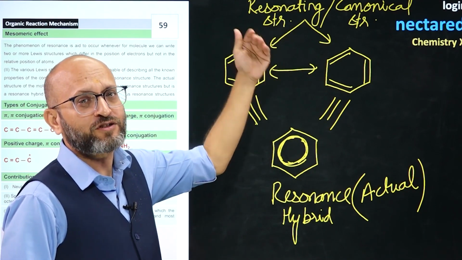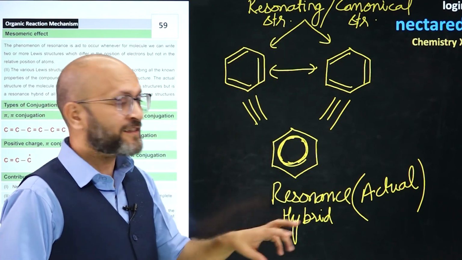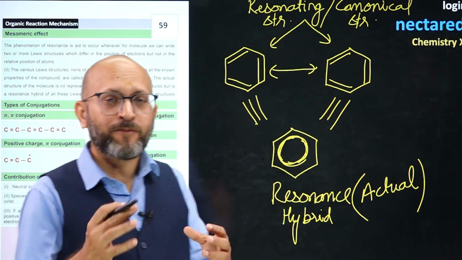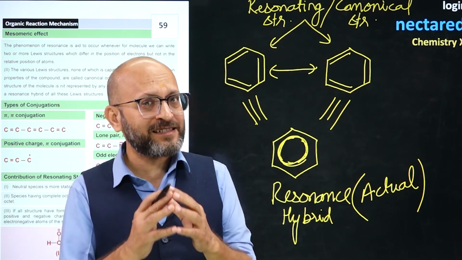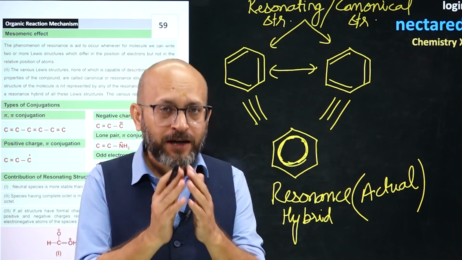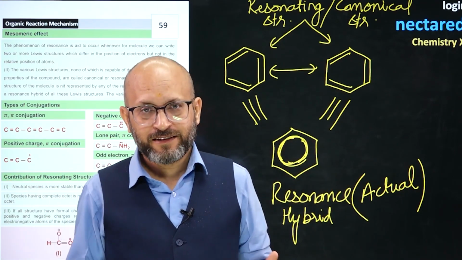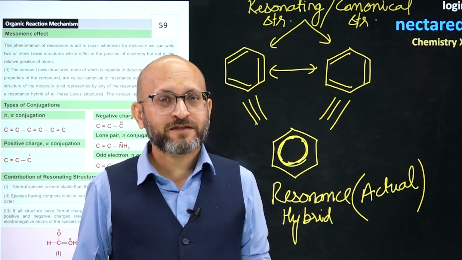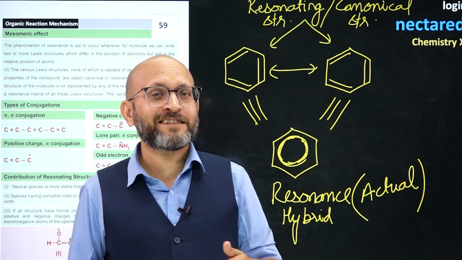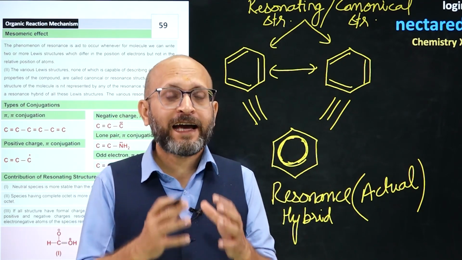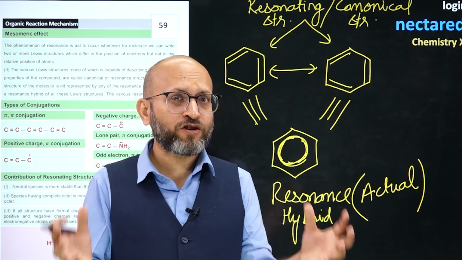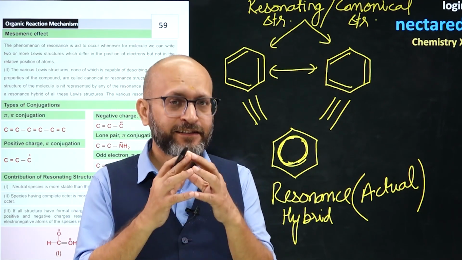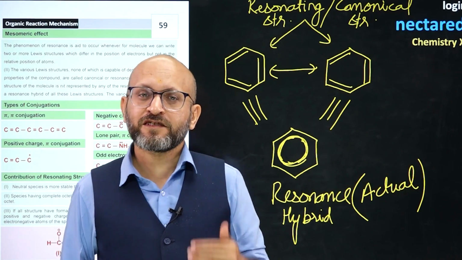and these possible or imaginary structures are called resonating structures or canonical structures, and the actual benzene structure is this one, and this is known as the resonance hybrid structure. So, wherever we have a molecule whose properties we are not able to understand completely through a single structure, we draw multiple structures to understand its properties. These multiple structures, imaginary and not real, are called resonating structures, canonical structures or contributing structures, and the actual molecule is a contribution of those structures, which is called the resonance hybrid. Real structure: resonance hybrid. Imaginary structures: resonating or canonical structures.